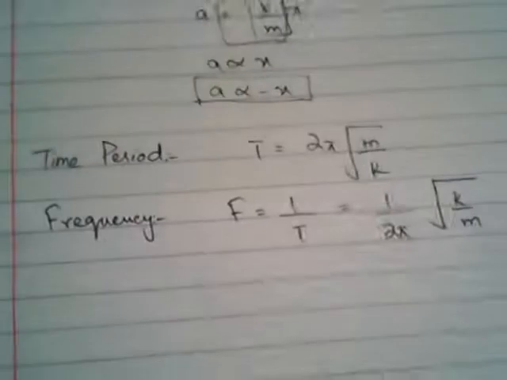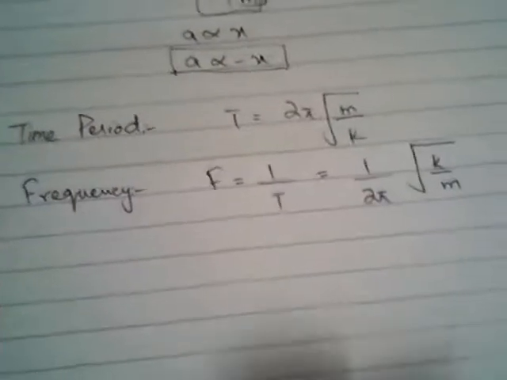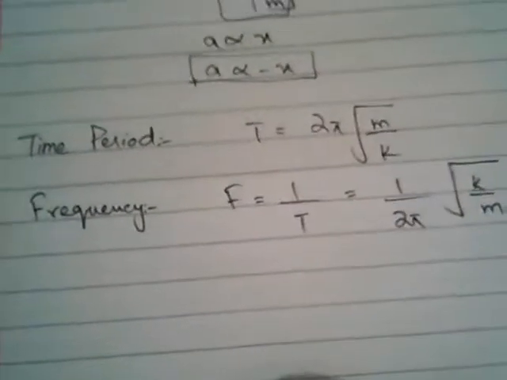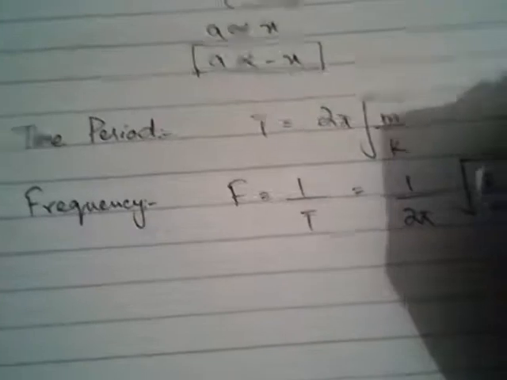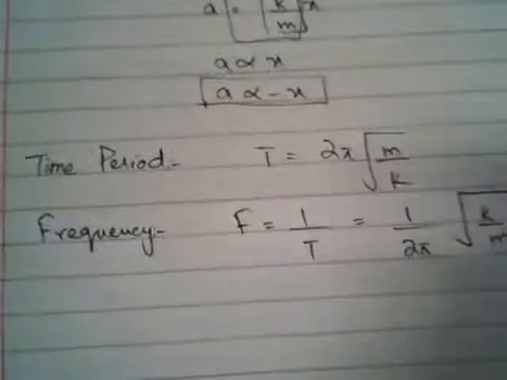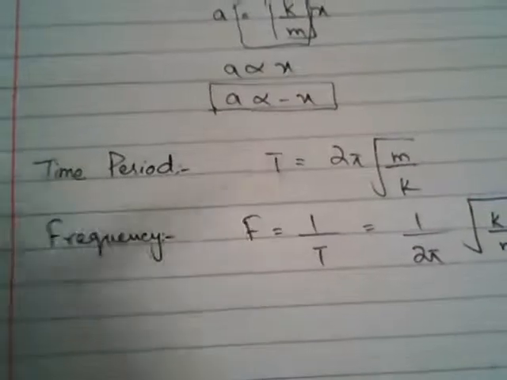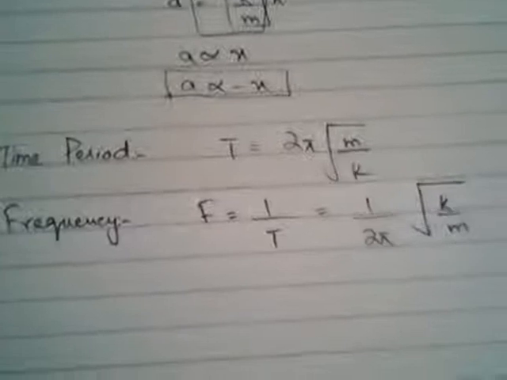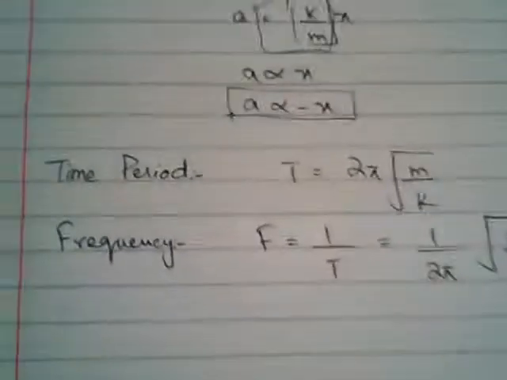Okay, and what about vibration? We've talked a lot about vibration. Vibration is the complete round trip of a body. Vibration is nothing but the complete vibration of a body about its mean position. Okay, and displacement is the instantaneous distance from the mean point. Amplitude similarly is the maximum displacement of the body from its mean position. We will use these terminologies while studying the chapter.